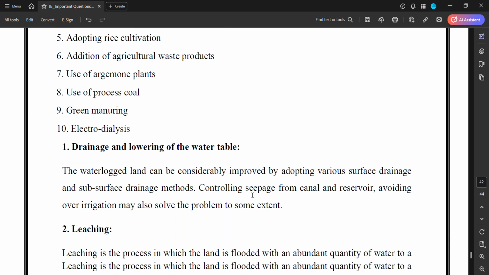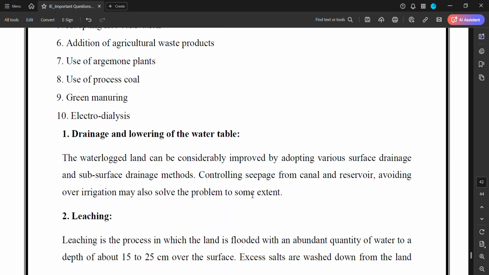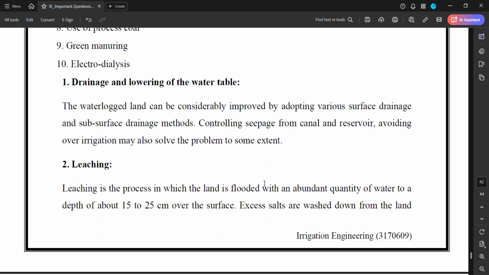First is the drainage and lowering of the water table. Waterlogged land can be considerably improved by adopting various surface drainage and subsurface drainage methods. Controlling seepage from canals and reservoirs, and avoiding over irrigation, may also solve the problem to some extent.